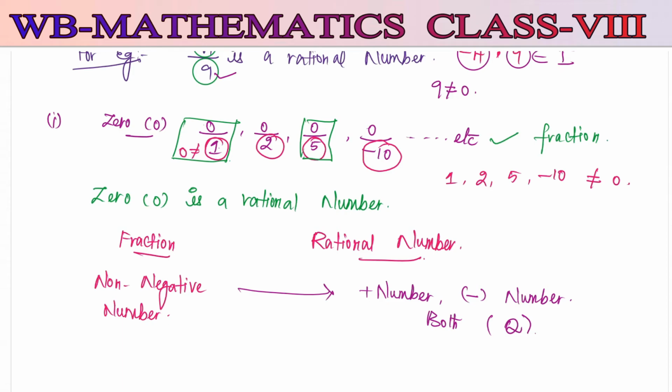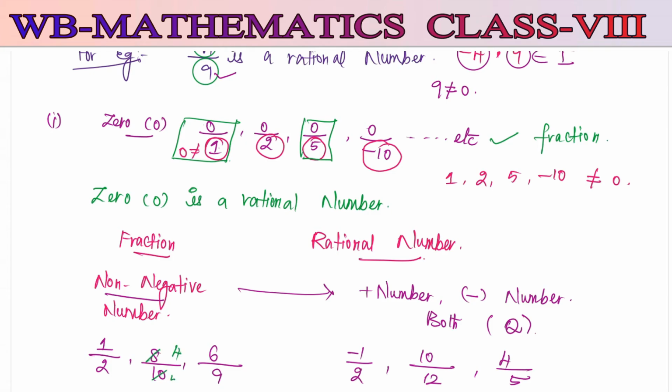So the second difference: if we cannot find a negative, we can see only positive numbers like 1 by 2, 8 by 10, 6 by 9, and all these numbers we call fractions. Here minus 1 by 2, 10 by 12, 4 by 5. Further if you simplify this, here you will get 4 and here it is 5. Here 2 3s are 6, 3 3s are 9.